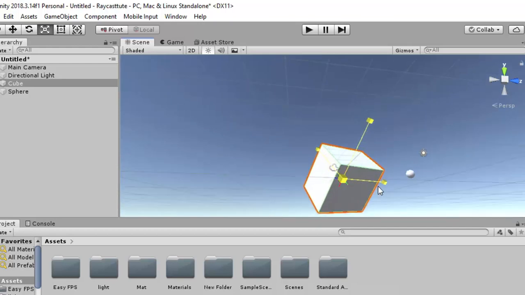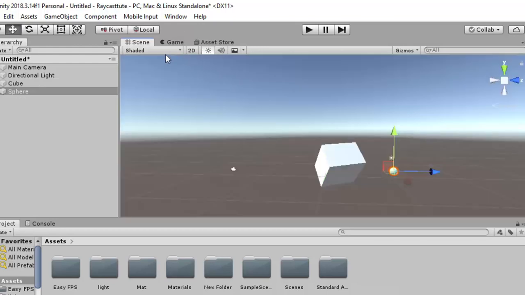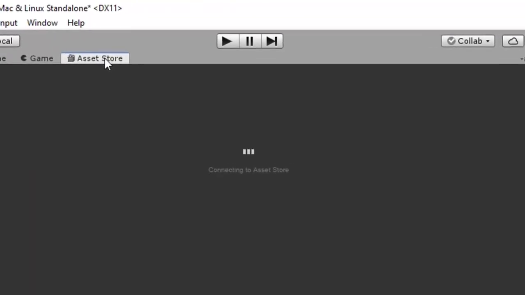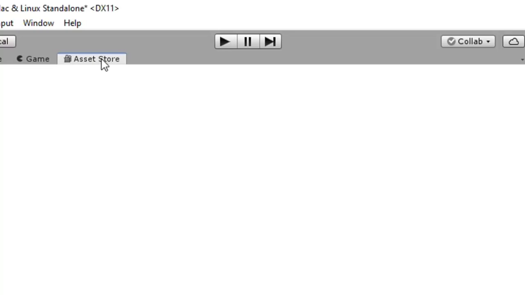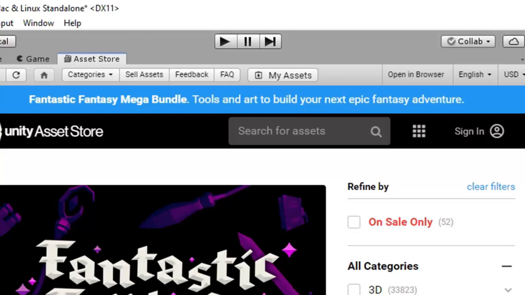Okay, now here you can see that one more panel is given, that is the Asset Store. This is used in order to download any 3D model or any assets from the Unity Asset Store. Suppose you want to make a game, and for that you need some additional assets which are not available in your primitive game objects. So you can download it from here.